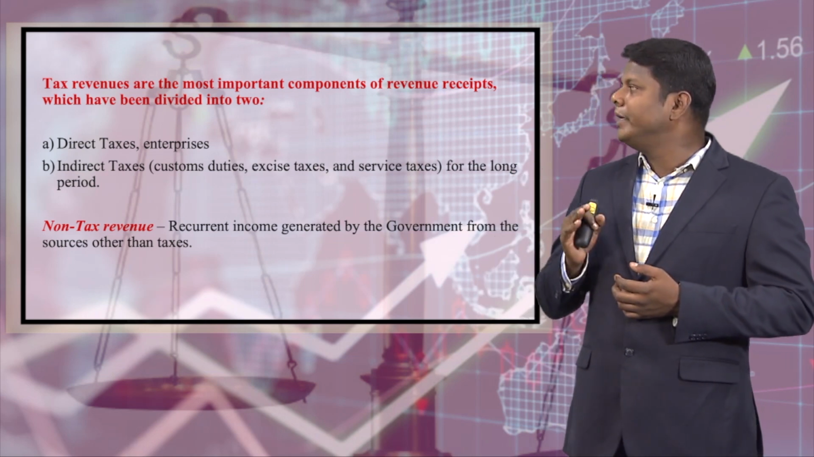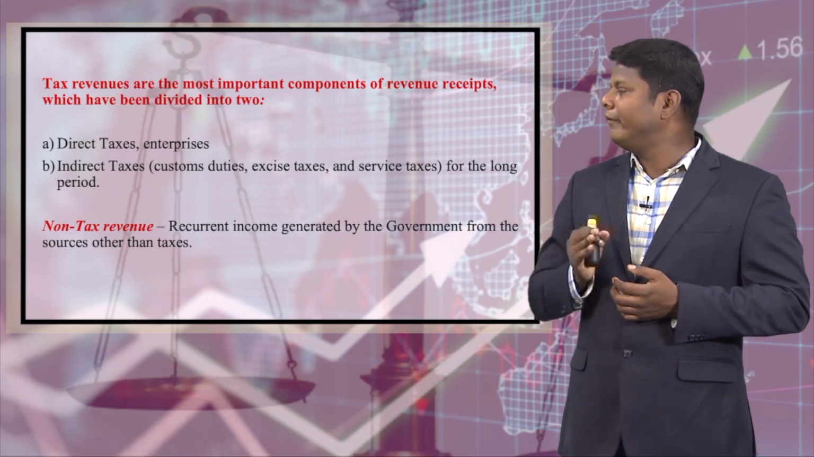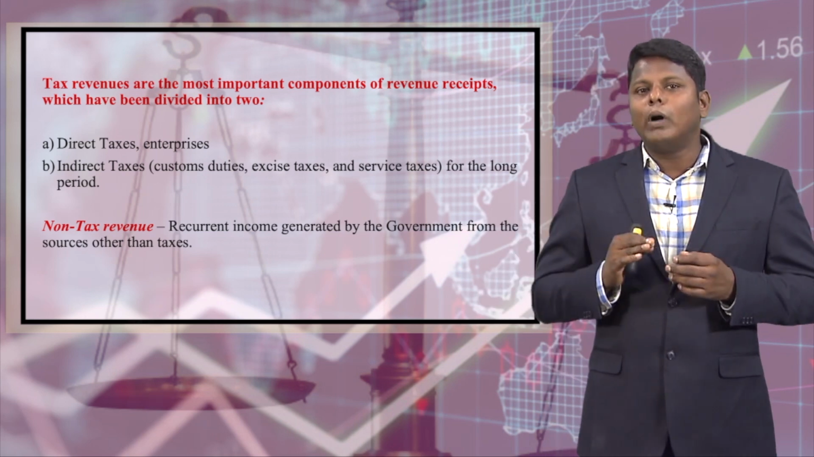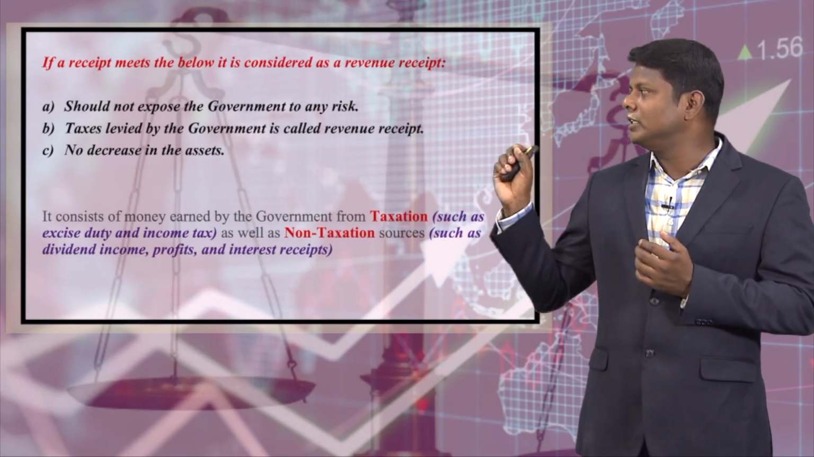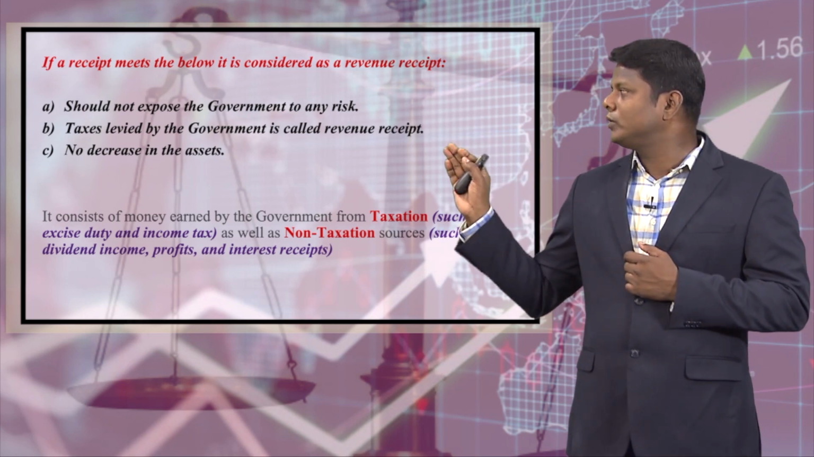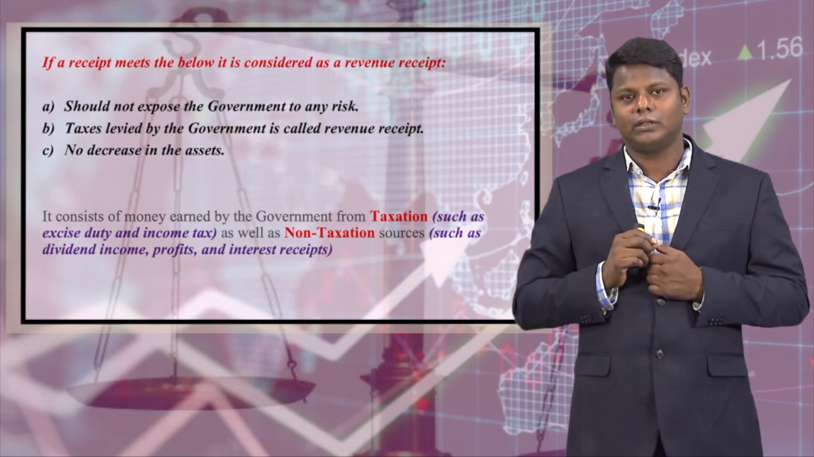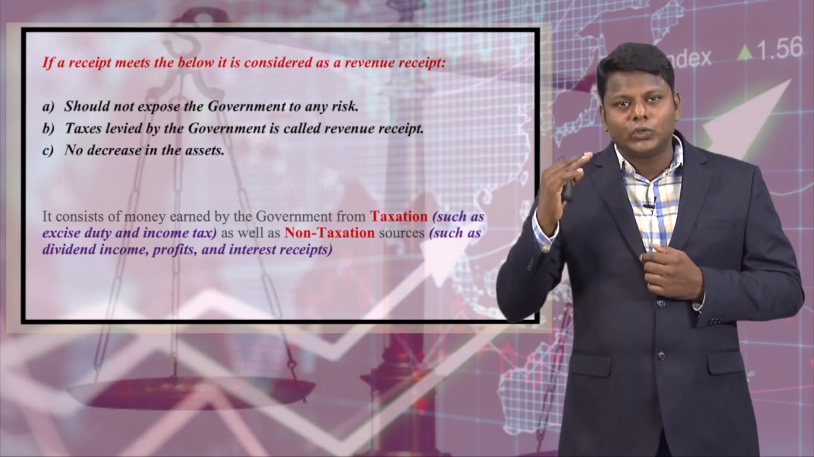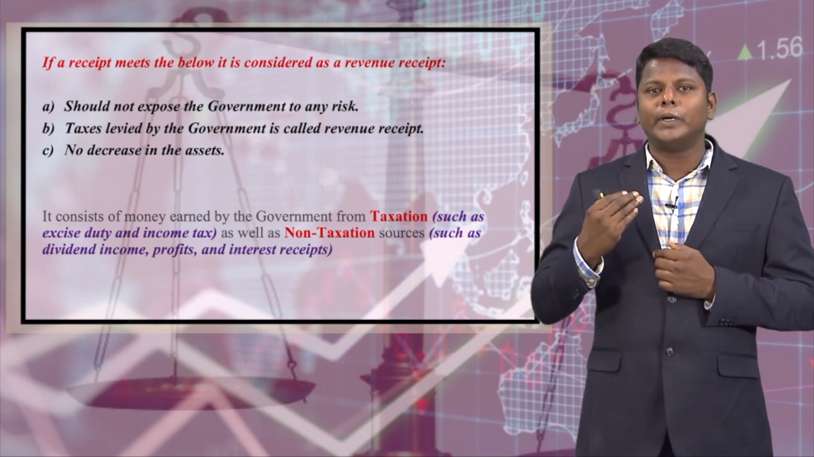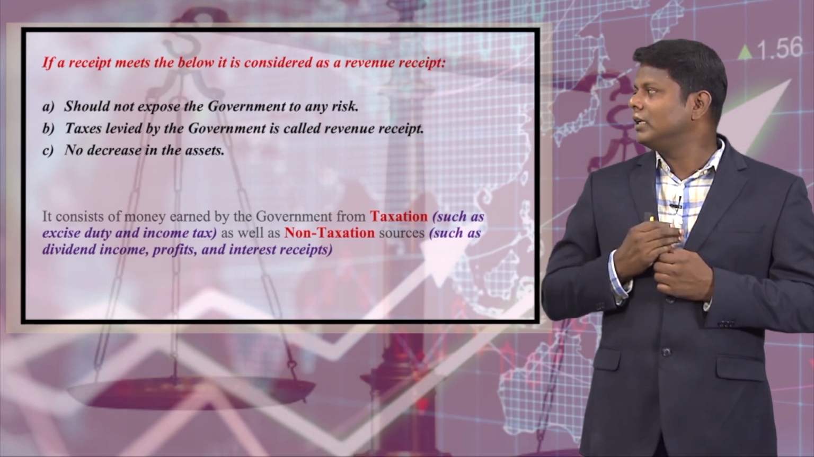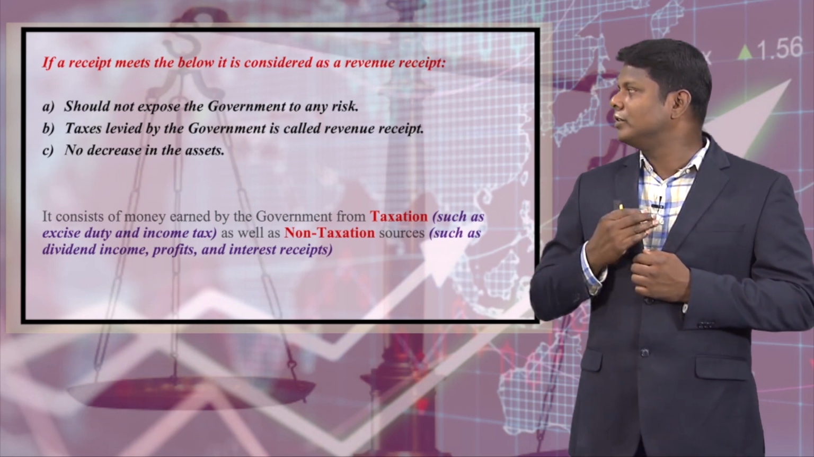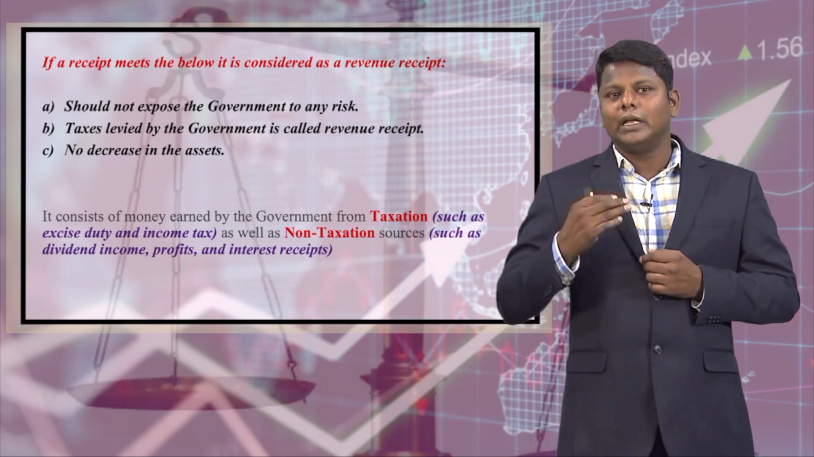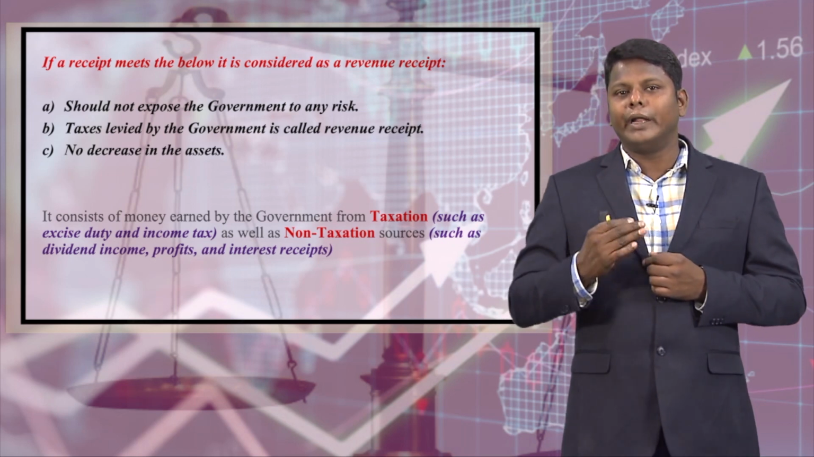If a receipt meets the below, it is considered as a revenue receipt. See how some receipt can be considered as a revenue receipt. If this receipt meets these three things, the first one is that it should not expose the government to any risk. The receipt should not impose any risk on the government. Second, tax levied by the government is called revenue receipt. Any taxes levied by the government is called revenue receipt.